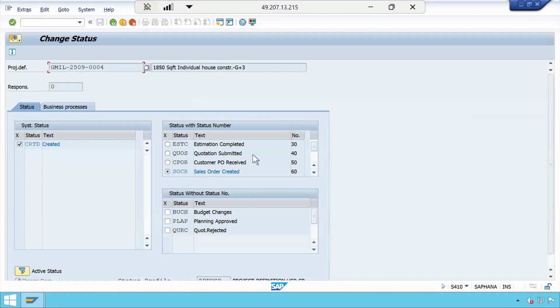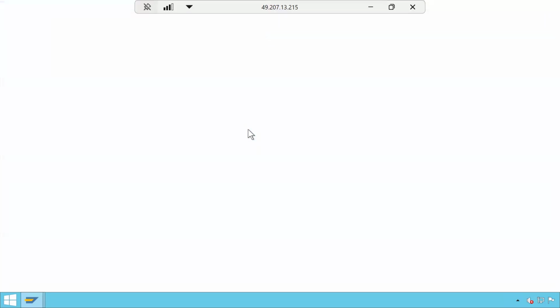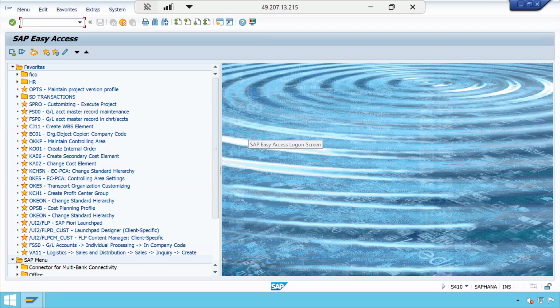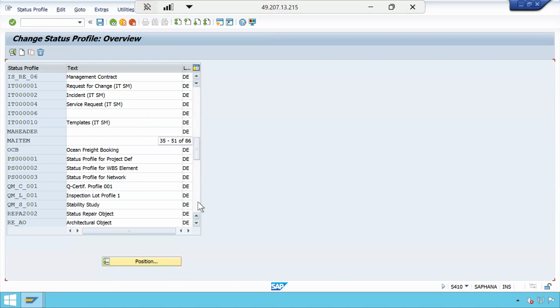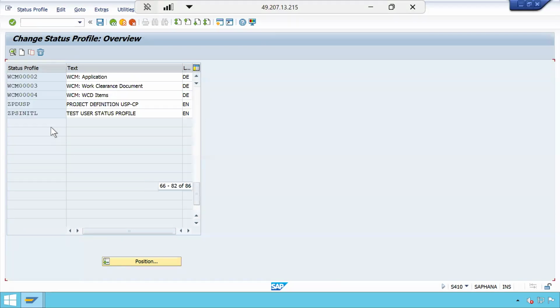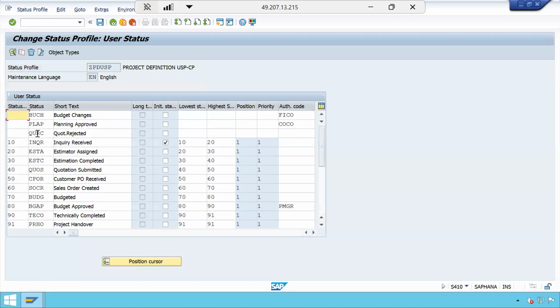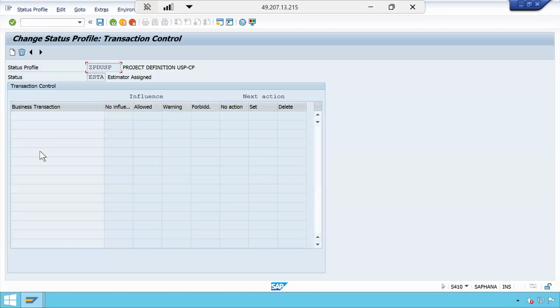Okay, so what we have done, initially the status is estimator assigned, right? With estimator assigned, we will not be able to create the quotation. For that, we have to enable the status estimation completed. Why? Because I will show that. Maybe you know, but for your batch, I did not explain this. I will entirely explain this, but I am just showing where it actually is. So if you see here, estimation completed, estimator assigned. Let me go through this estimator assigned, double click on this.